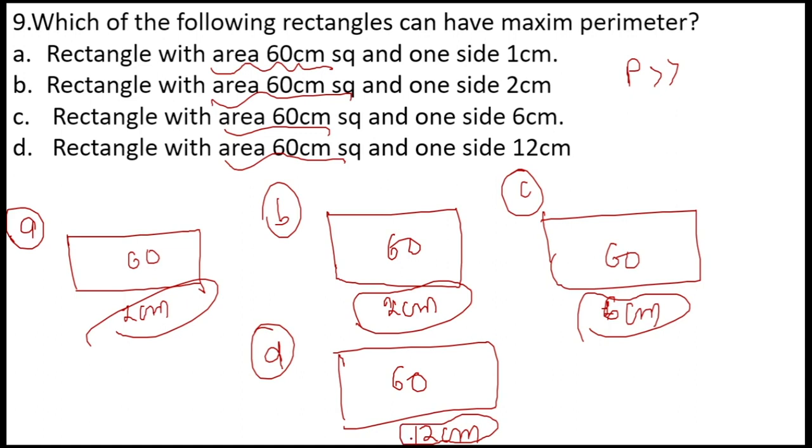Now you have to tell me the answer to this question because the area is fixed. I have told you the formula for the perimeter as well. So using that formula, find which one has the maximum perimeter, and let me know the answer in the comment section. This is the homework for you for today's lecture: you have to tell me question number 9's answer in the comment box. The areas are fixed, the side is different. For the first rectangle the side is 1 centimeter, for the second it is 2 centimeter, the third 6, and the fourth is 12 centimeter.